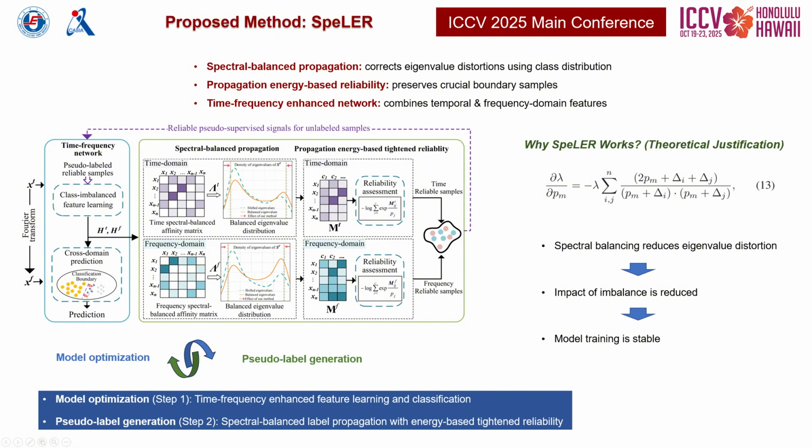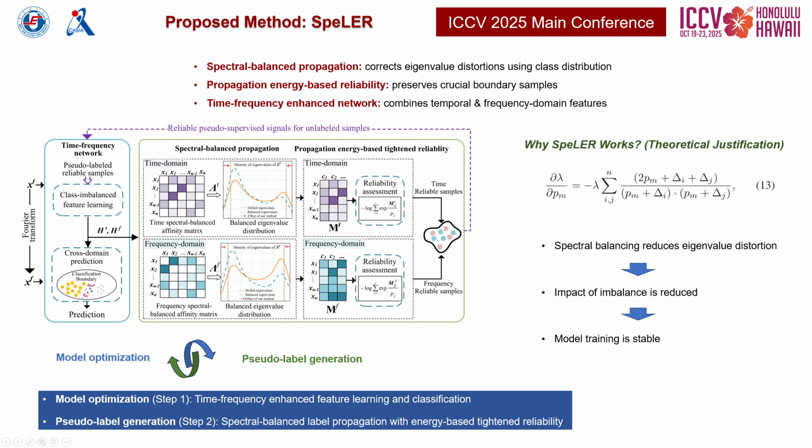Finally, we introduce propagation energy-based reliability. Unlike traditional softmax confidence, this metric evaluates holistic connectivity. It allows us to retain boundary samples, which are especially important for minority classes. By alternating between feature learning and reliable pseudo-label generation, SpeLER gradually improves its decision boundary and achieves superior performance under both class imbalance and partial labeling scenarios.